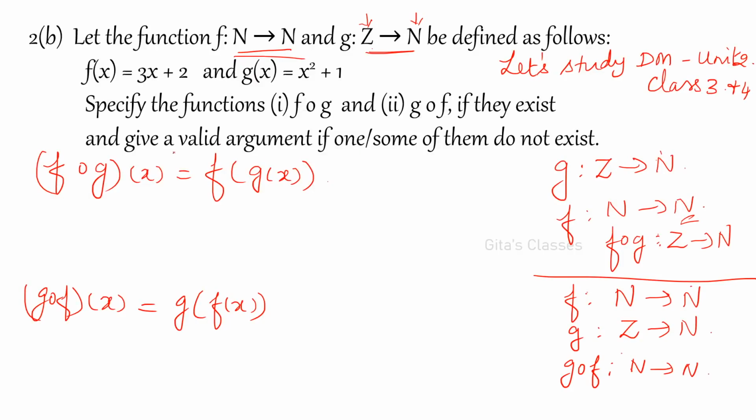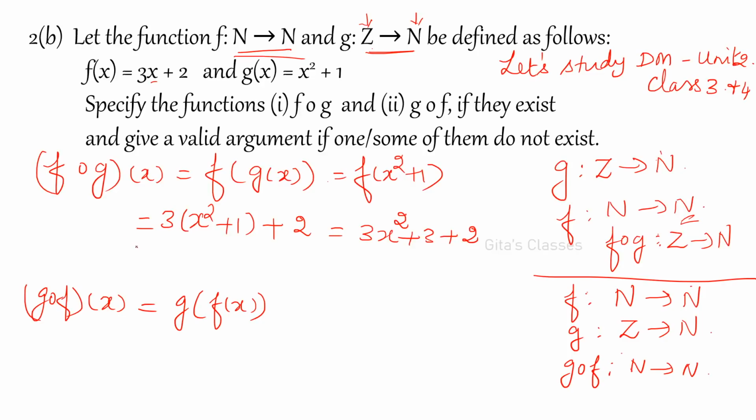Now let us consider f composition g of x, which is f of g of x. What is g of x? x squared plus 1. So this is equal to 3 into (x squared plus 1) plus 2, that is 3x squared plus 3 plus 2, which is 3x squared plus 5.